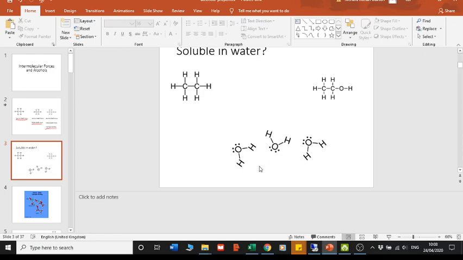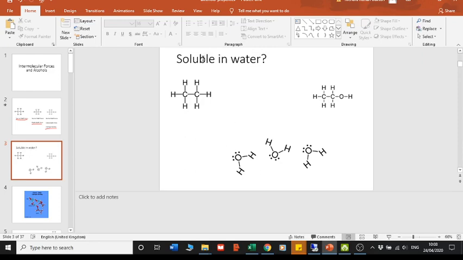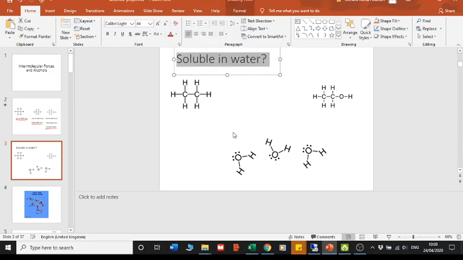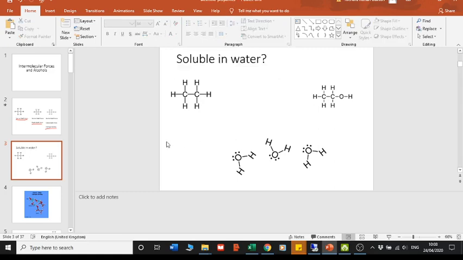So if we were to try and mix something else in them, that's what the soluble bit means. It means if I try and mix them, are they going to mix up and dissolve? Or are they going to separate and form 2 different layers? If they were going to mix, these happy hydrogen bonded water molecules would want to be able to form a hydrogen bond to the new thing.